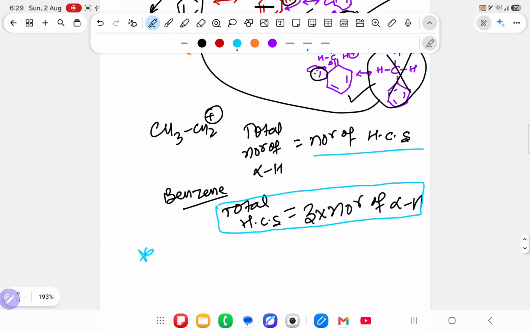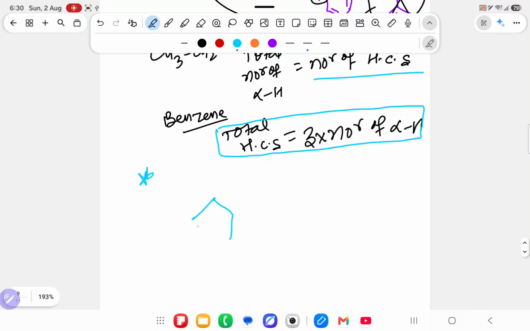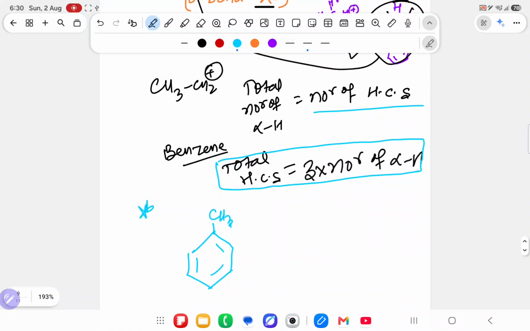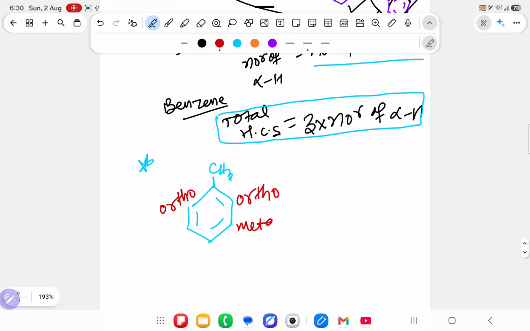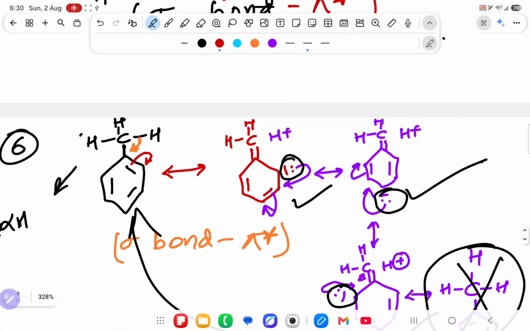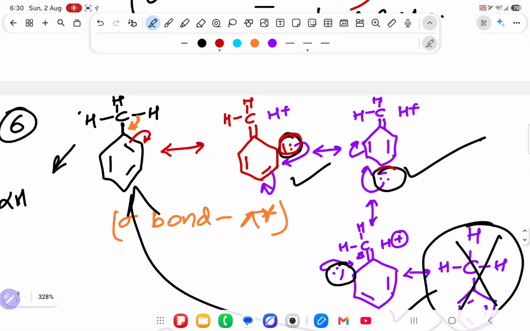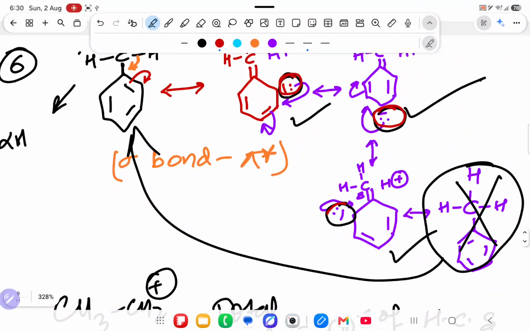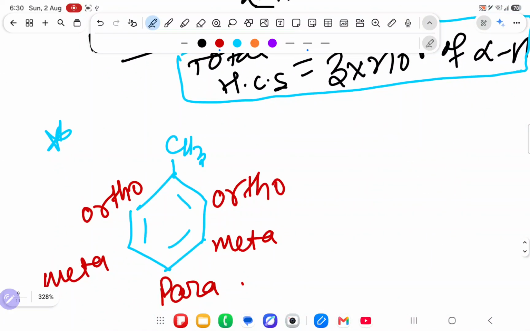Now next important point. Suppose I draw the benzene ring over here like this, with CH3. This position is known as ortho position, this position is also ortho position, this position is known as meta position, this position is also meta position, and this position is known as para position. If we see the hyperconjugating structure, negative charge is coming on ortho, on para, on ortho.